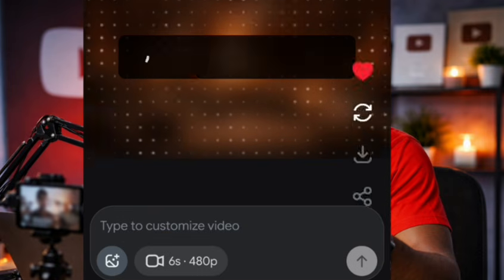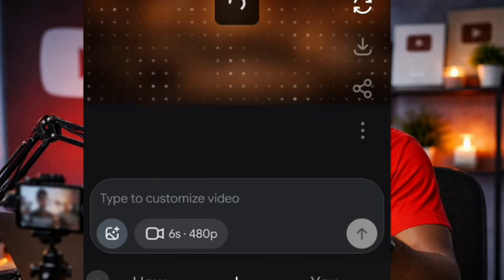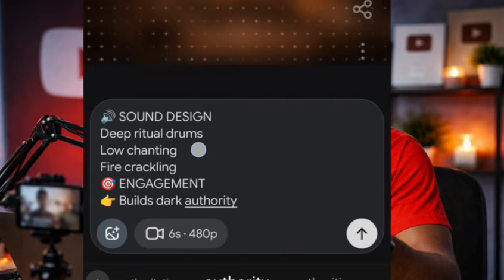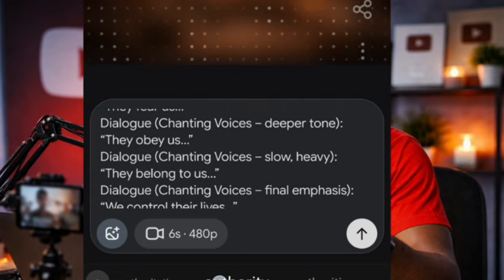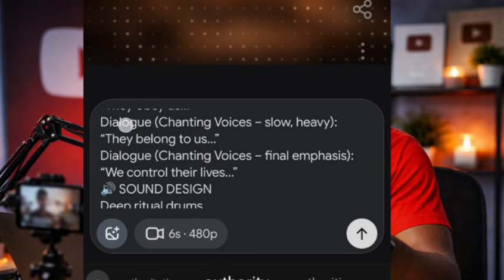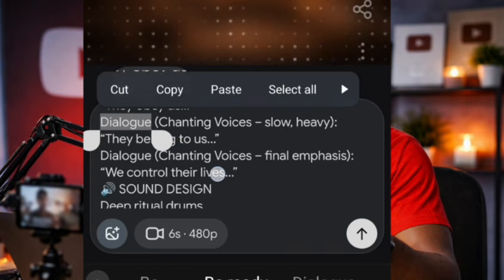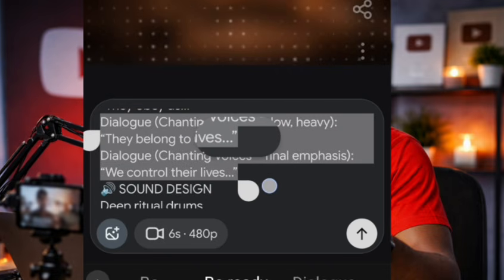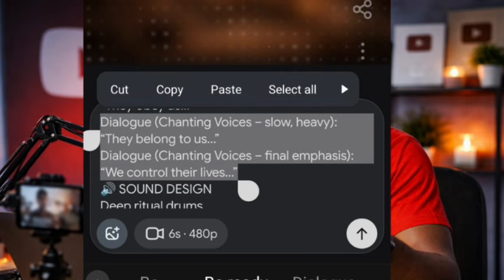Is it not working? I'll just paste the prompt here. Remember I told you I'm going to use just 2 dialogues out of the whole dialogue. So I just remove 2 dialogues. I'll cut these 2 away. I'll use only these 2.